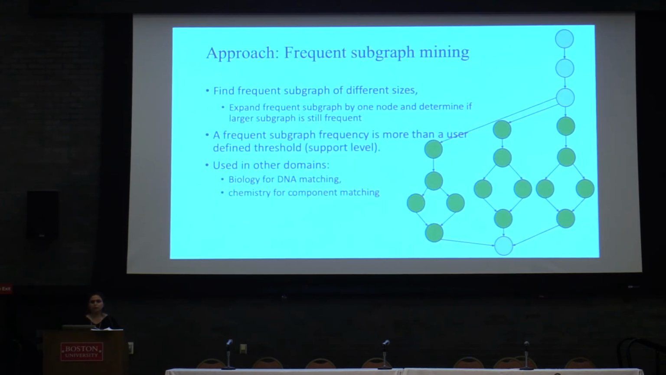Our approach is to build workflow motifs by using frequent subgraph mining tools. Frequent subgraph mining tools find frequent patterns within a large corpus of traces and a large corpus of graphs. These tools use a metric called support level for defining the frequency, or the interesting frequent patterns. These algorithms are widely used in DNA matching or in chemistry, detecting similarities in chemical components.